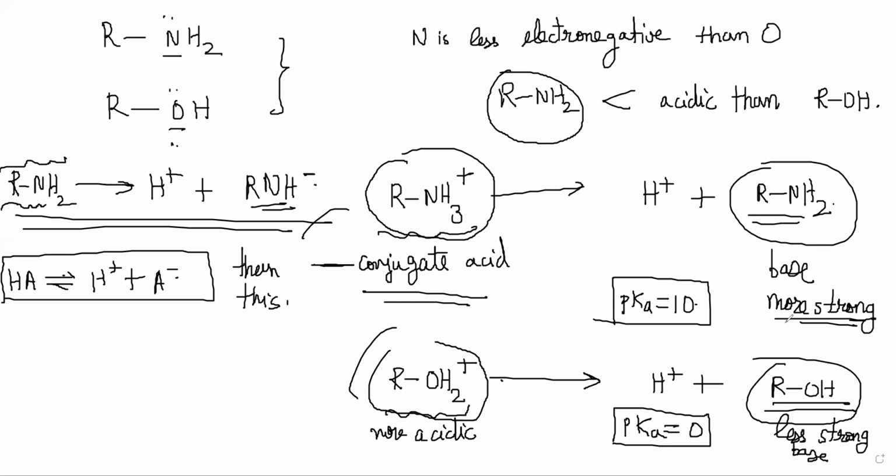You understand? Just like here we put a conjugate acid, no? RNH3 plus. So when you say pKa of RNH3 plus is 10, you could also have said amine's pKa is 10. Because actually amine will not have H plus to donate. What it will do is make the conjugate acid, and the conjugate acid might donate H plus. So it's okay to say that pKa of triethylamine is about 10, as long as you understand that what is really meant is the pKa of the triethylammonium ion is about 10. So this is important to know.